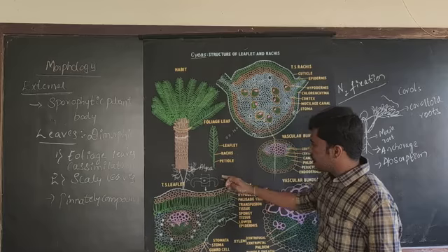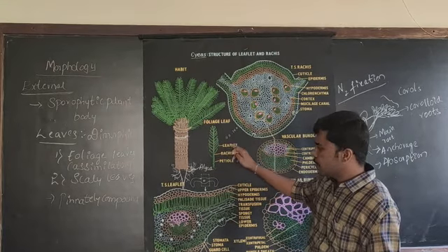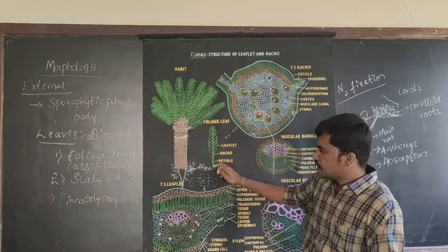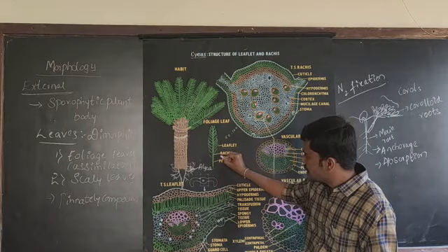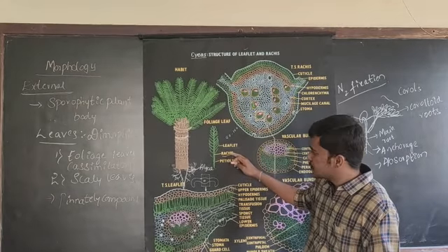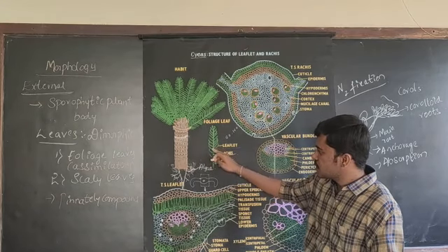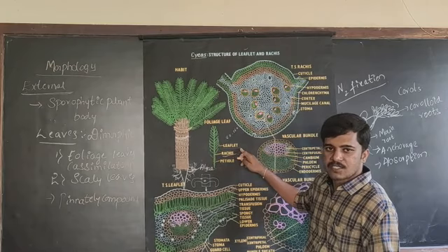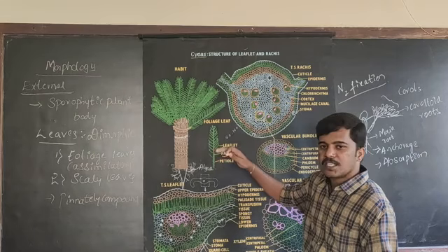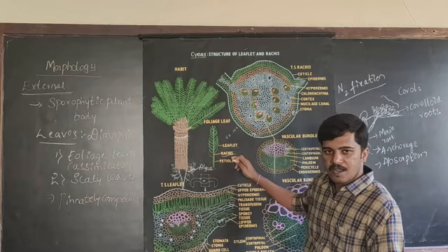If you look at this, this is a single leaf. This single leaf mainly consists of a central axis. The central axis of the leaf is known as rachis. And on both sides of the rachis, you will find leaflets. The leaf base of the cycas leaf is dissected. Because it is dissected, it is a compound leaf.